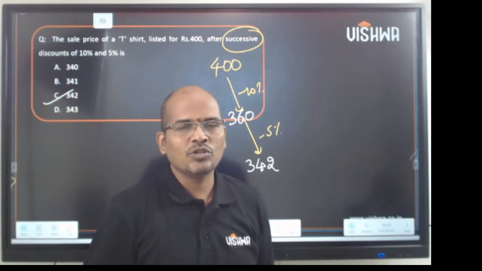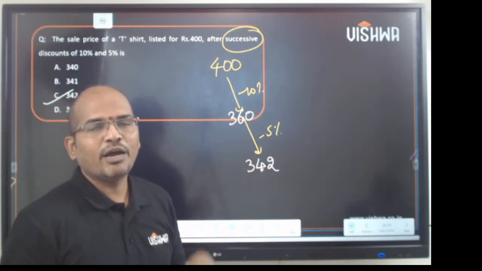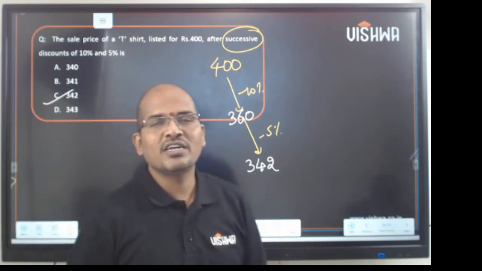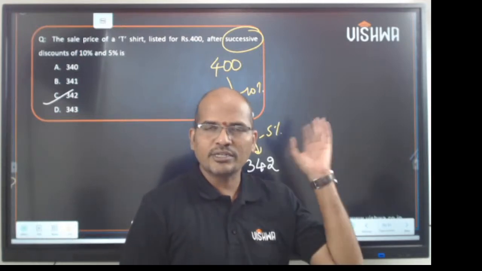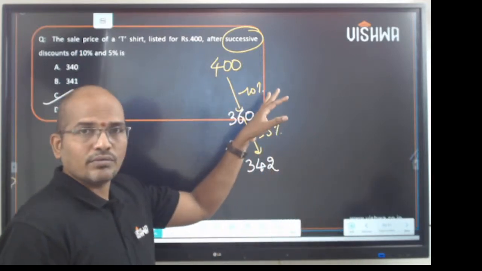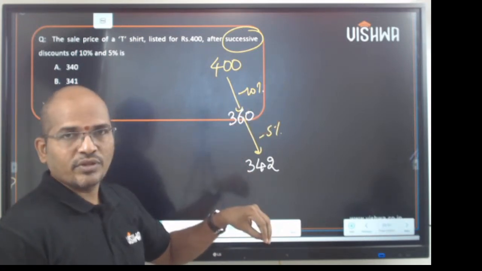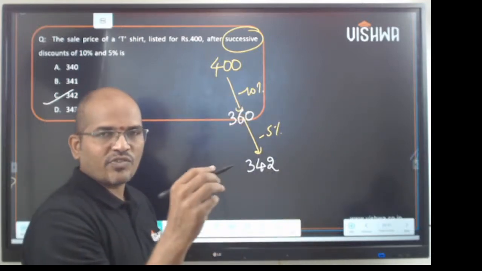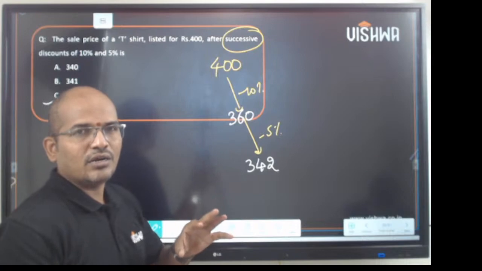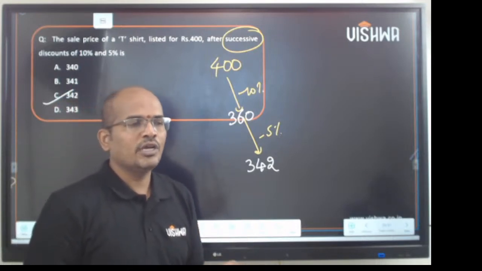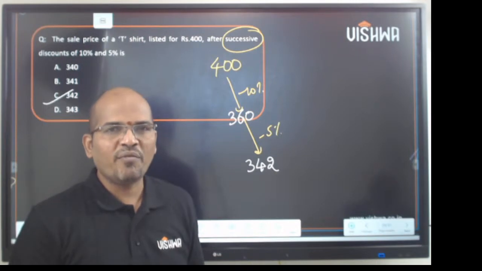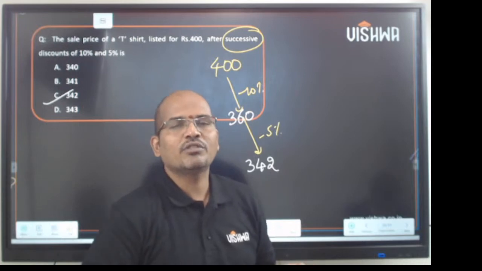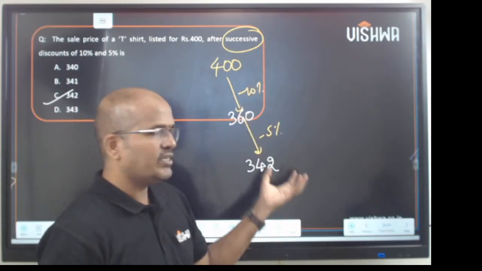Students may get confused by taking 10 and 5 as 15. They apply a discount of 15 directly, but they won't get the answer. So they are confused and they waste their time. No, it's not like that. It is quite simple. Okay, discount of 10, calculate, then discount of 5. We have a formula for this. The formula goes like this: x plus y minus xy by 100. But as I said, you need not remember the formula, because if you start learning formulas, there are n number of formulas in each concept. You have a small brain and it is loaded fully with many things, right? So please stay with this concept.